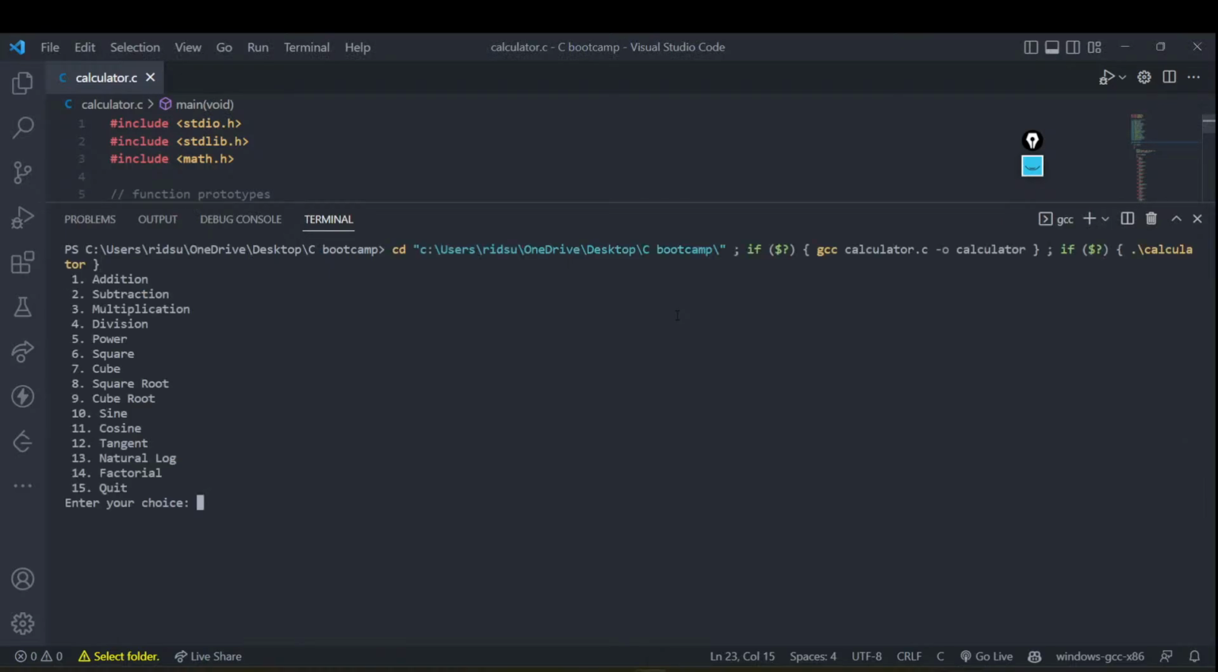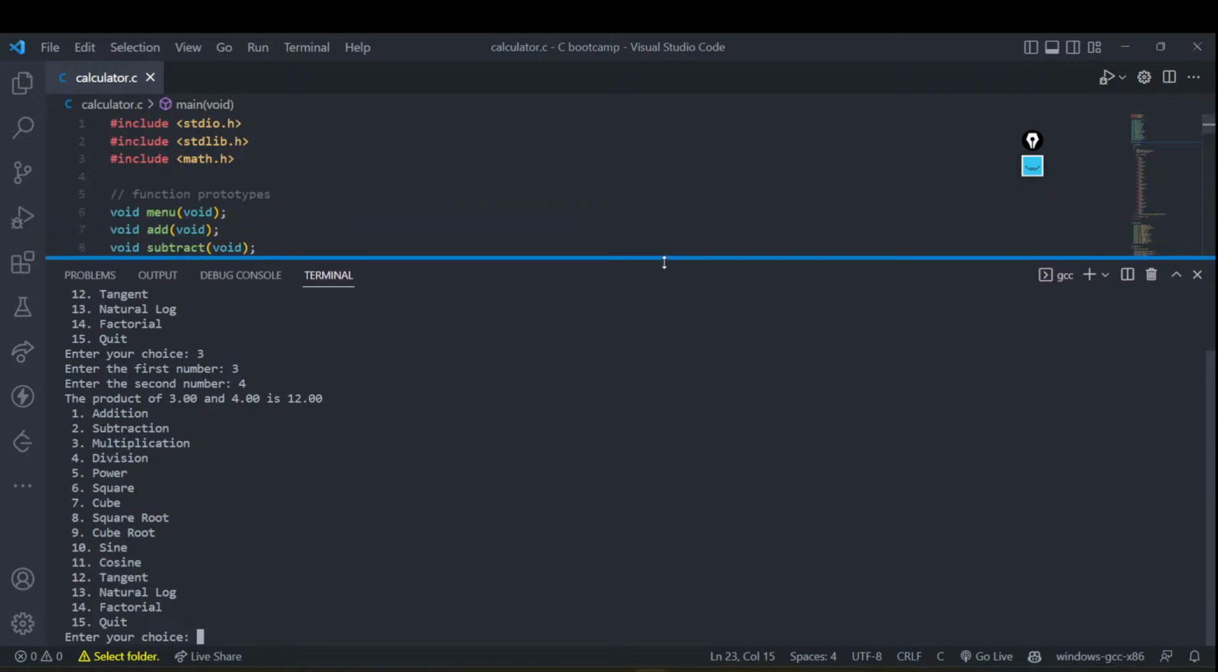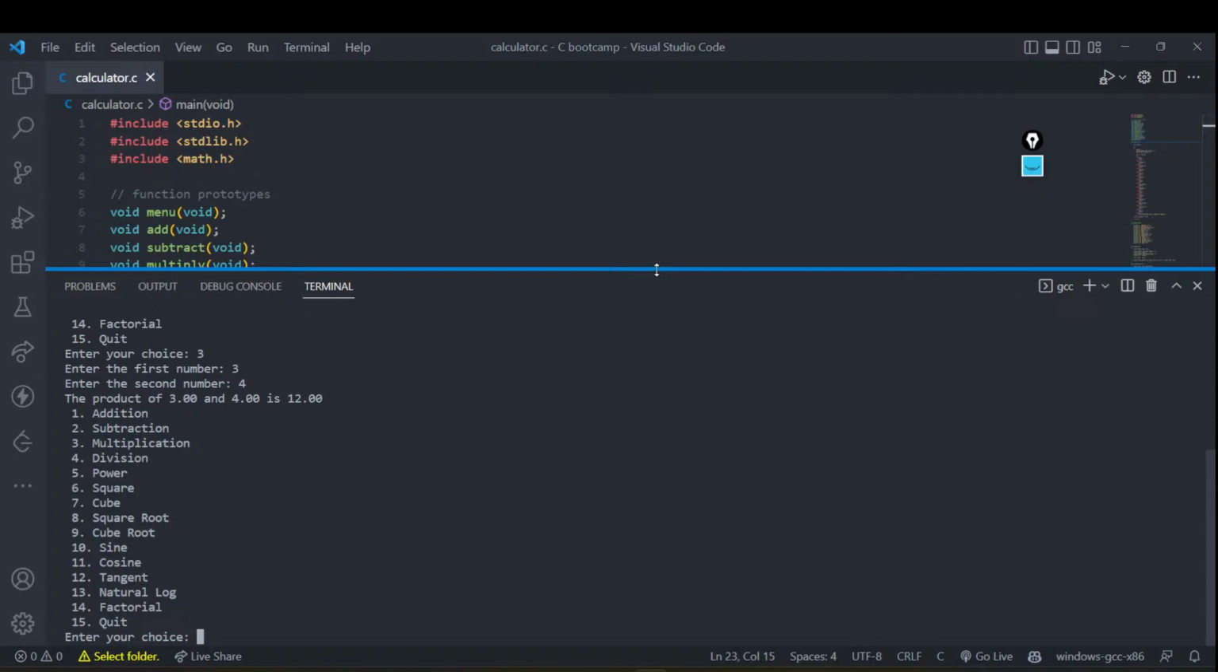In case you want to do any operations, maybe multiplication, and you give 3 multiplied by 4, obviously you can expect to have 12 as the output, right? So that's about how we can get this project done. And not only this, you can build quite a couple of things out of it.